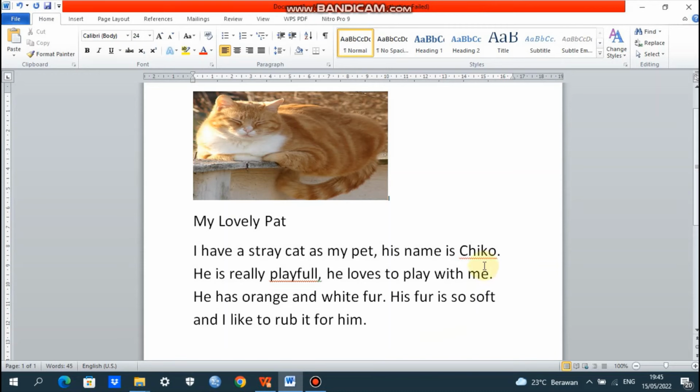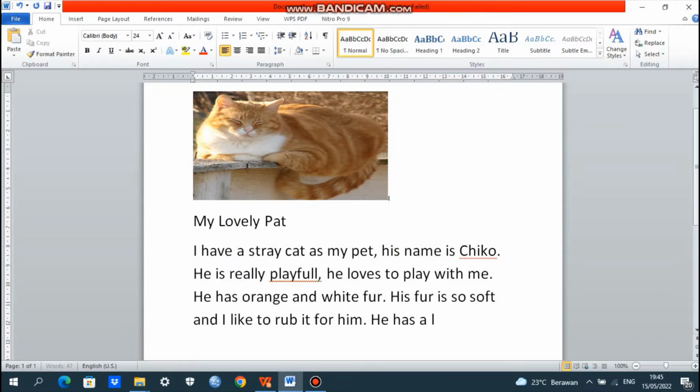Soft here clarifies a noun. What is the noun here? His fur. And we have more action verbs like to show an activity: I like to rub it for him. Let's go to the next description.